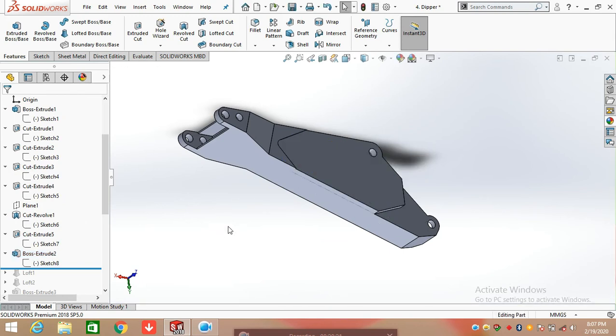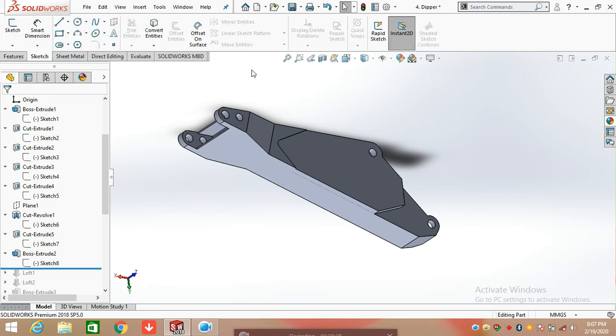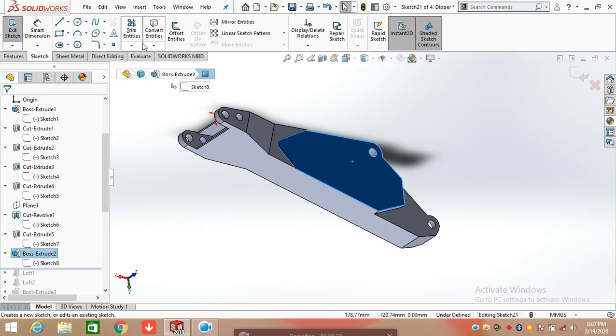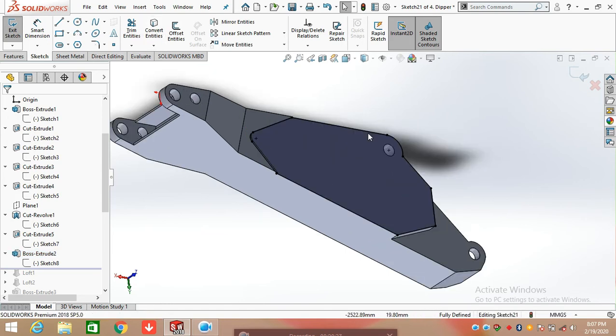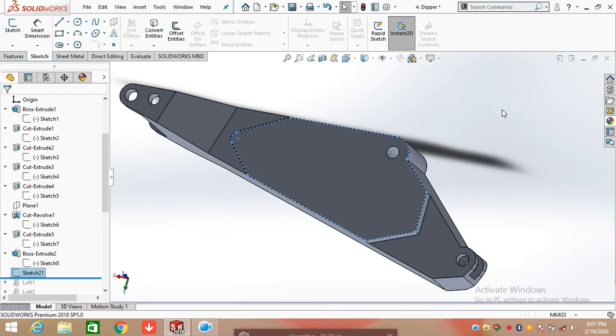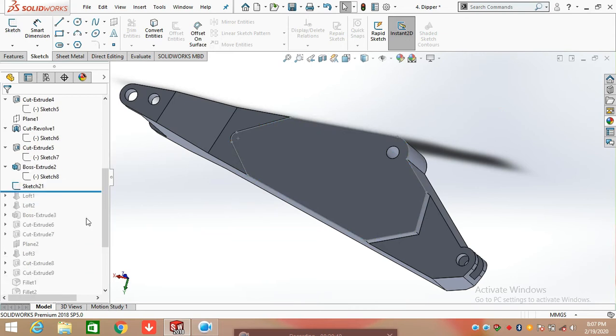As I discussed in the previous command, you convert the entities. So for converting entities, you just need to click on the sketch and here select sketch. After selecting this, click on convert entities, and you can see here all the face is converted into sketch. So this is the shortest method to create any sketch on the body without any line or other command which is used to create the sketch.